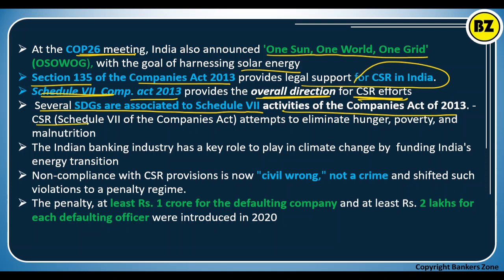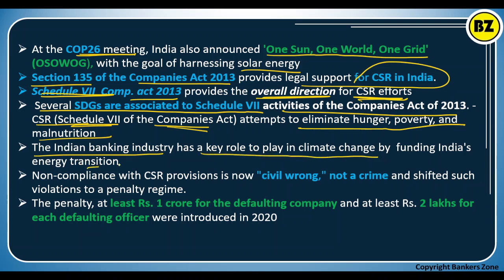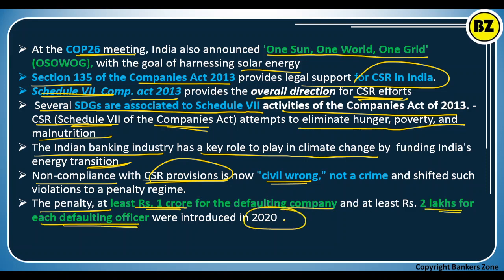CSR is nothing but corporate social responsibility. Schedule 7 of the Companies Act attempts to eliminate hunger, poverty and malnutrition. The Indian banking industry also has a key role in climate change by funding the energy transition. Non-compliance with CSR is now a civil offense. It is not a criminal offense. The penalty for violation of CSR is 1 crore for the company and 2 lakh for each defaulting officer, which was changed in 2020.